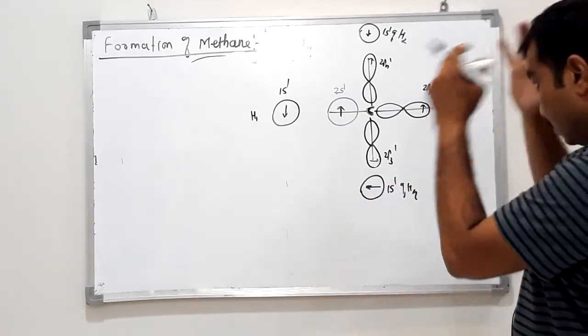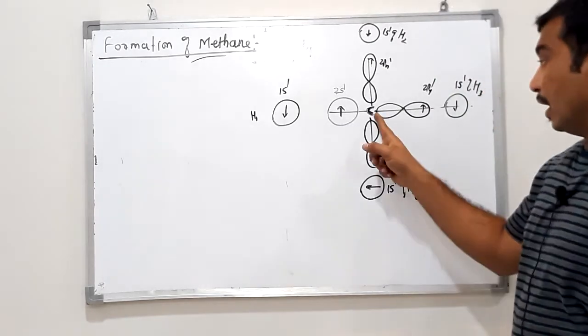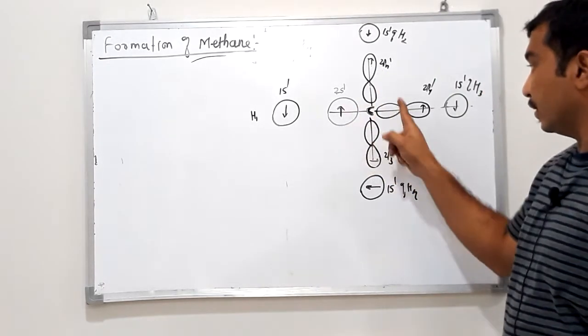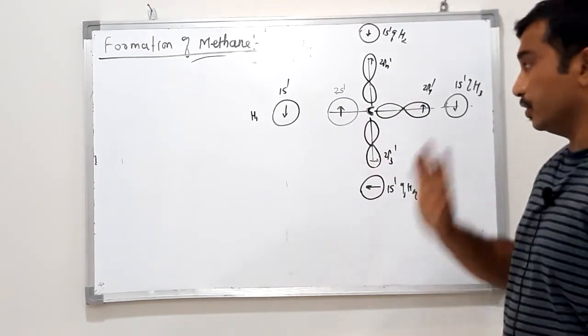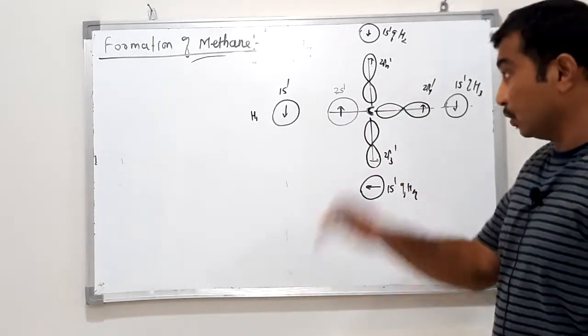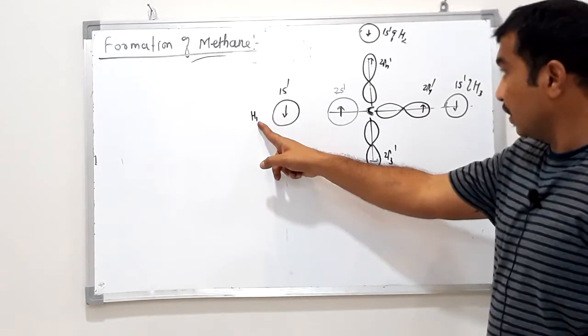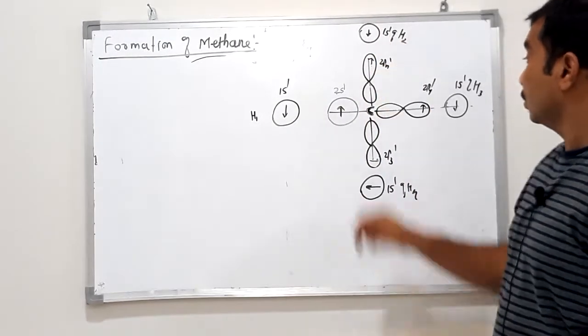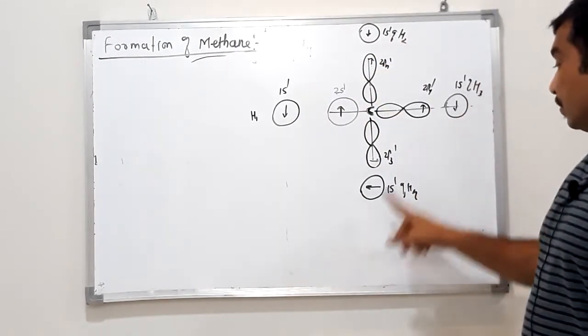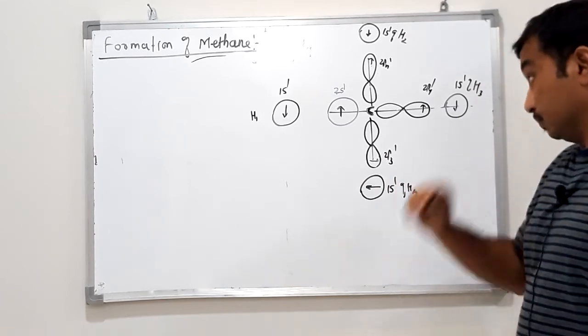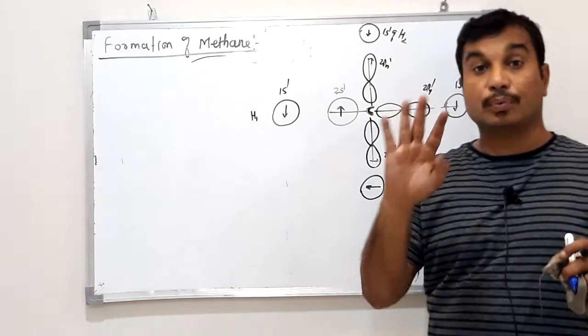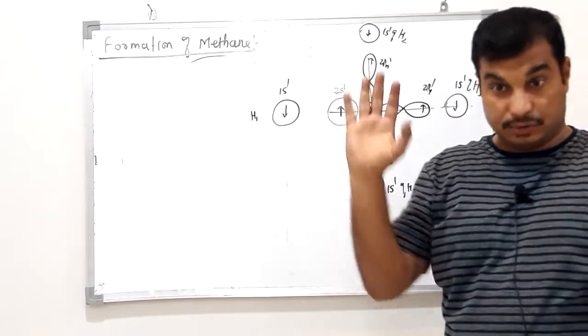Now, imagine this picture: carbon with 4 singly filled atomic orbitals, 2s1, 2px1, 2py1, 2pz1, and 4 hydrogens, 1s1 of H1, 1s1 of H2, 1s1 of H3, 1s1 of H4. Now we have to form 4 bonds between carbon and 4 hydrogen.